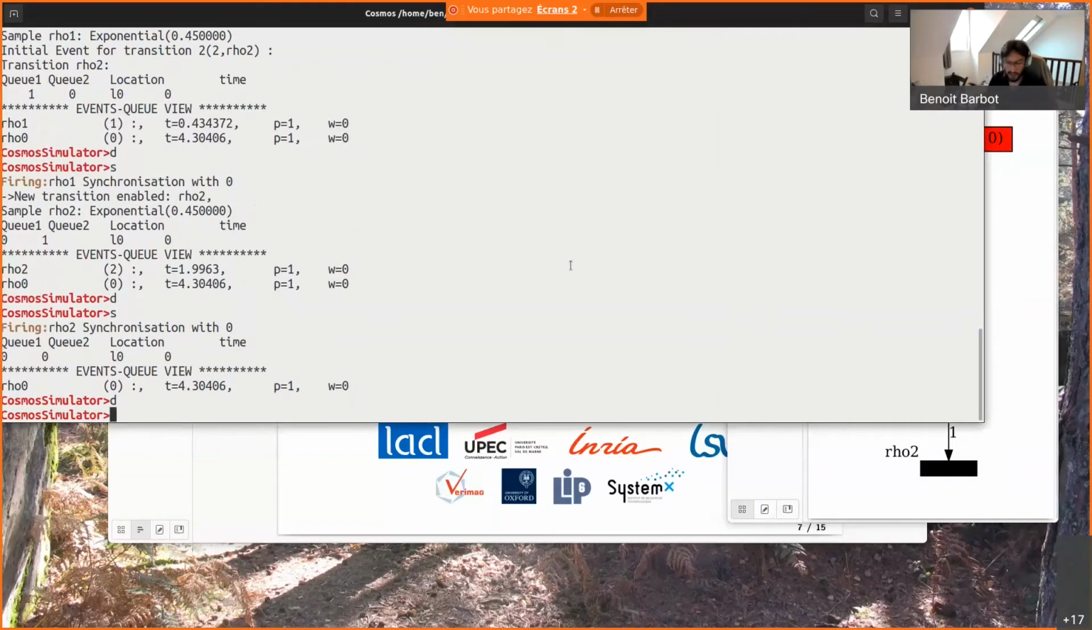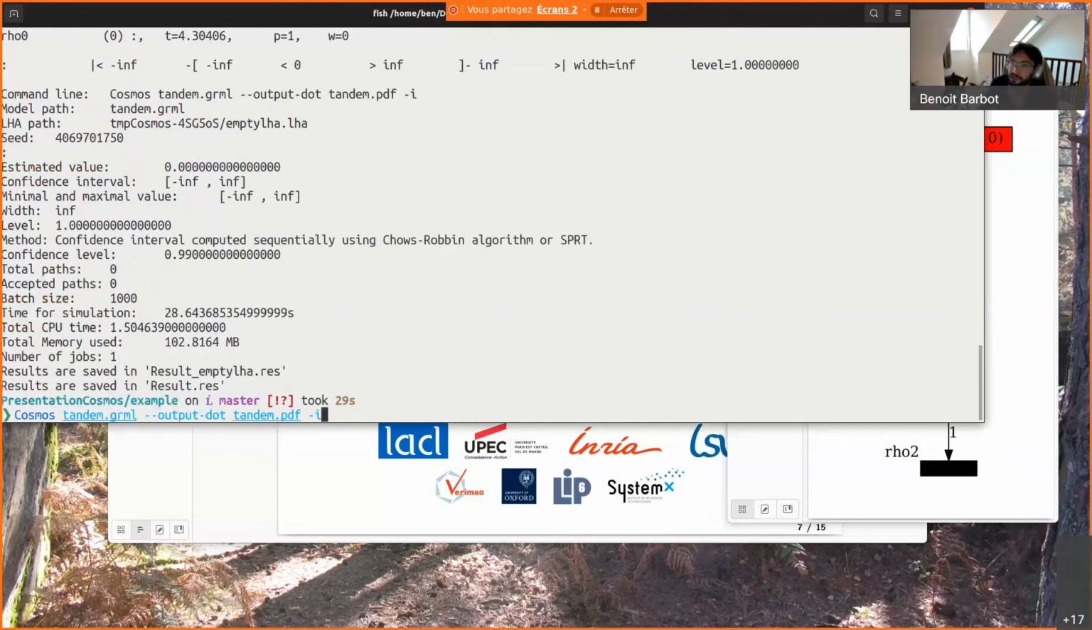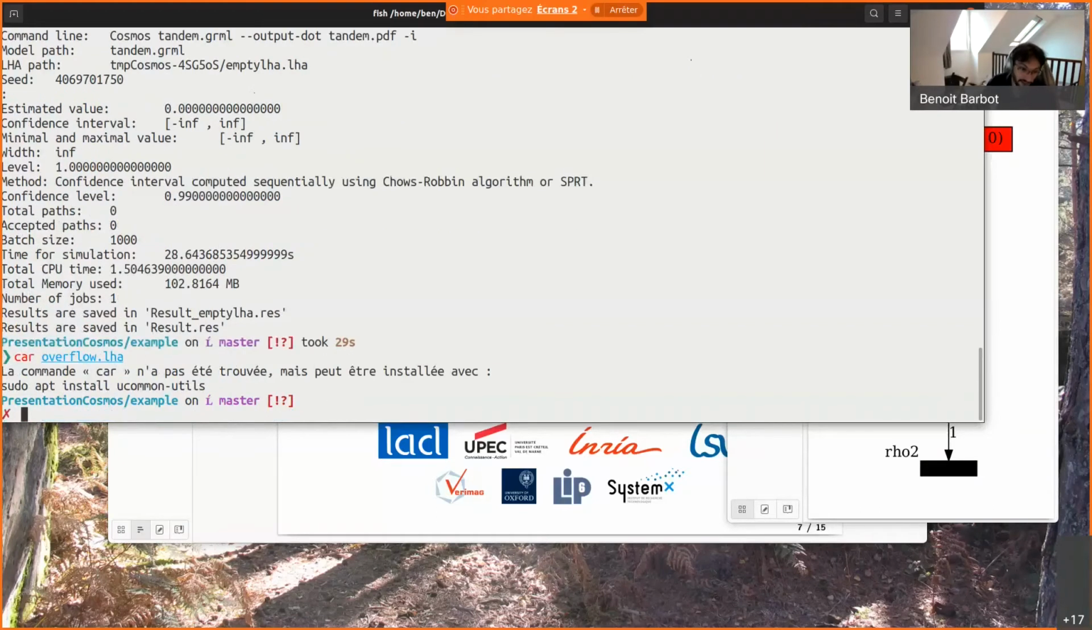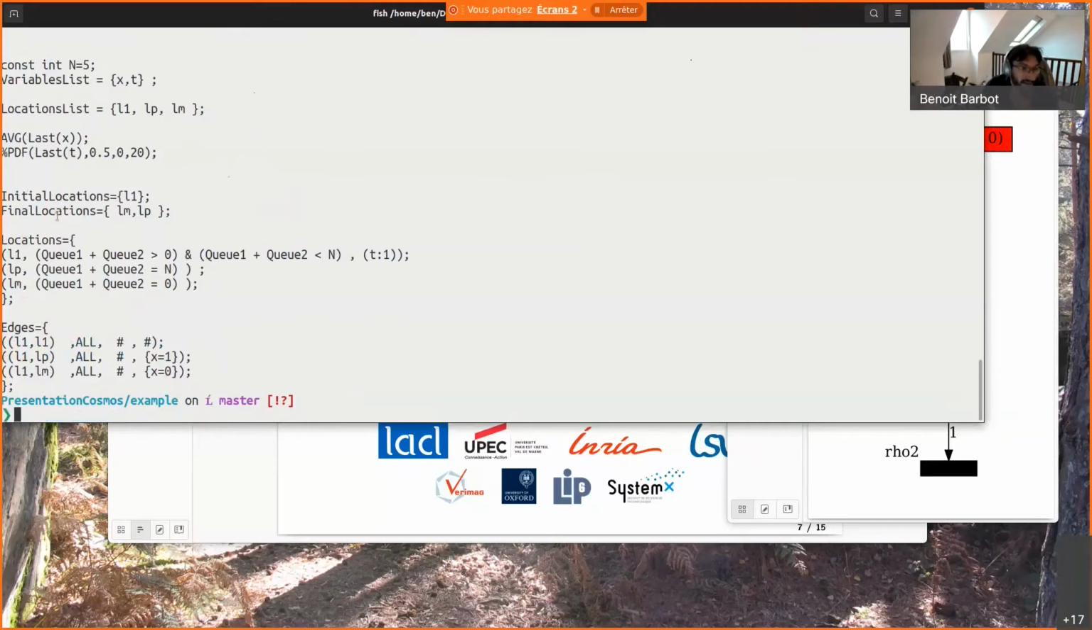Okay, so now if I want to do something more interesting, I need to give a property to the tool. Here I will use an overflow. Again, it's the same example as Carlos. This is an automaton, and what it is implementing is until. So I wait for at least n tokens in the system. This is a simple example, so I can show you easily.